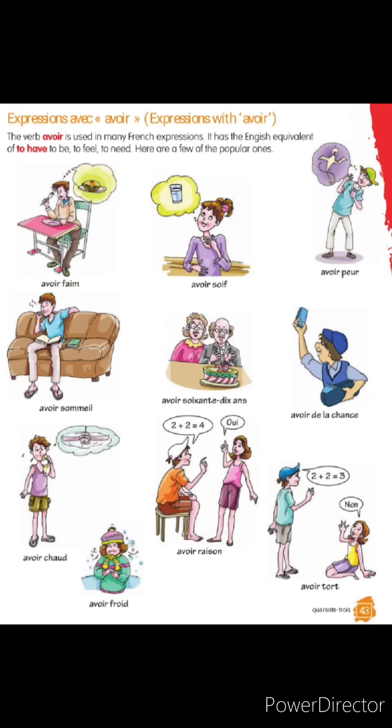Seventh one, he feels hot. Eighth one, she feels cold. Ninth one, she says the correct answer. Tenth one, she says the wrong answer. So these are the gestures you can see in this picture.